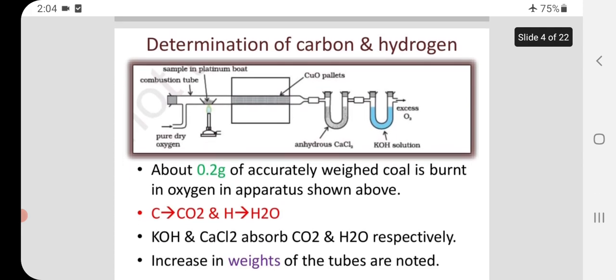Determination of carbon and hydrogen. About 0.2 gram of accurately weighed coal is burned in oxygen in the apparatus shown above. C gives CO2 and H gives H2O. KOH and CaCl2 absorb CO2 and H2O respectively. Increase in weights of the tubes are noted.